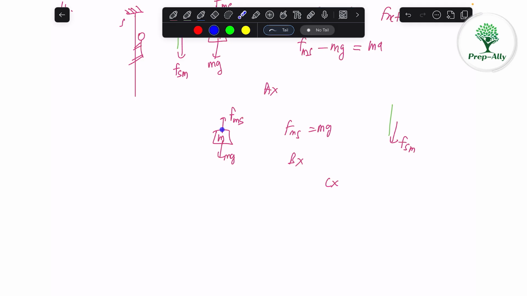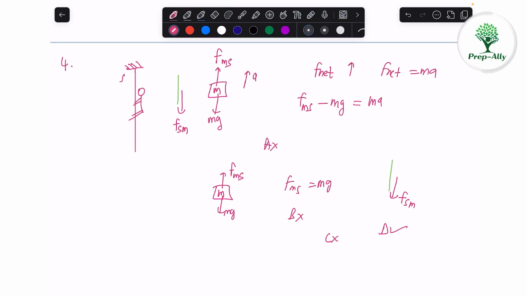The D option says that when the monkey is slowly coming down, the same thing, acceleration is zero. So the force applied by monkey on a rope is frictional and in downward direction. Yes, this is the force applied on this string due to monkey, which is in downward direction. So D option is correct. So the answer for the fourth is D. So we had to choose the correct option.